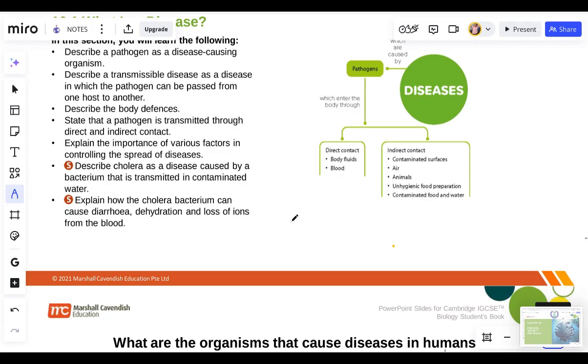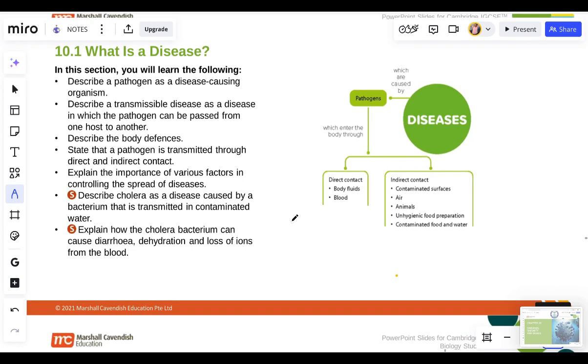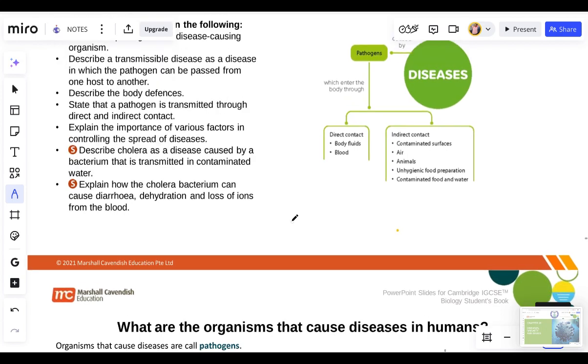Diseases are caused by pathogens. That is very important for us to know. What are pathogens? Pathogens are disease-causing organisms, like bacteria and viruses. All these are disease-causing organisms. They are called pathogens. And these pathogens enter our body through two ways.